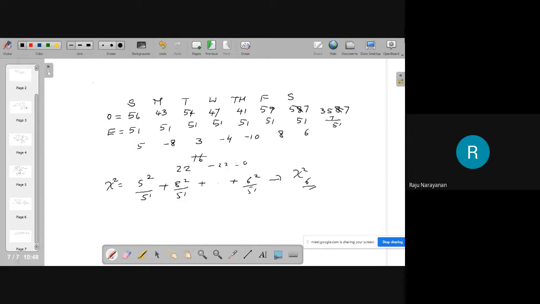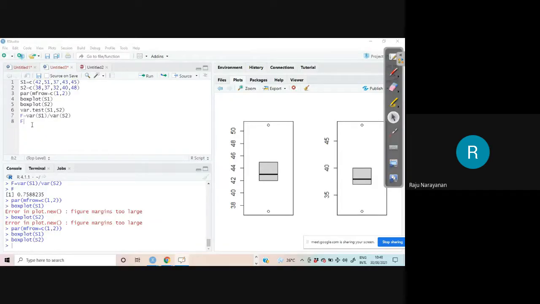Okay, let us go to RStudio. Let us do the same thing in the same sheet. If you want to give a comment statement, you just give hash. Whatever we write after that will not be executed.